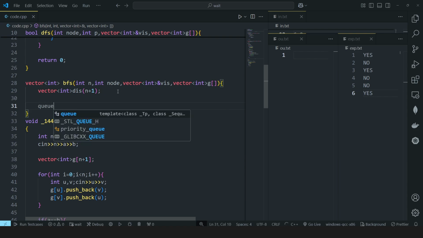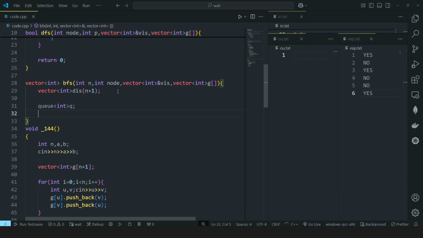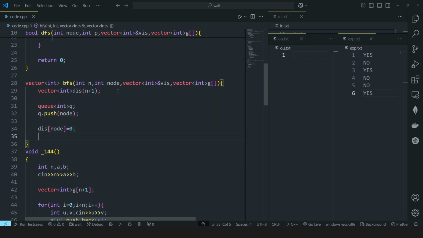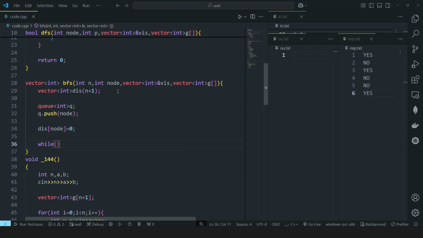I will just use a queue, just a normal thing that we do in BFS. Initially I will push the starting point in this queue, and then I will set the distance of the starting point to 0, that is, itself to itself will be 0. Then we will run this until our queue is not empty. So if our queue is not empty, let's pop from the queue.